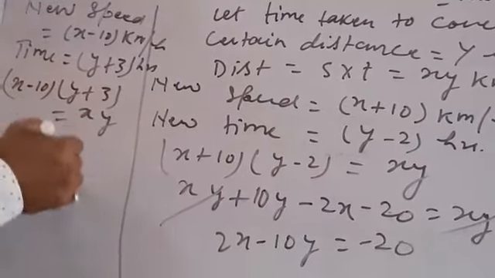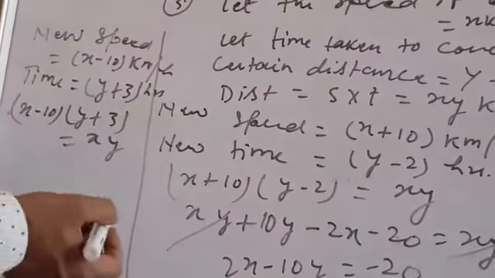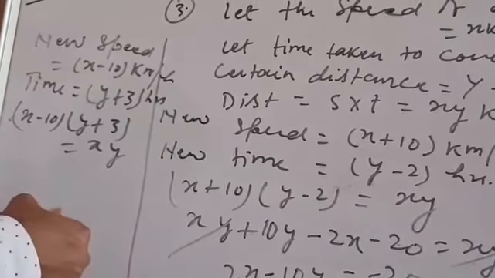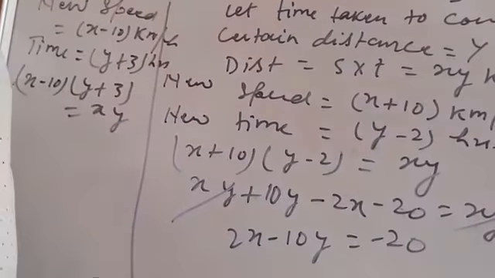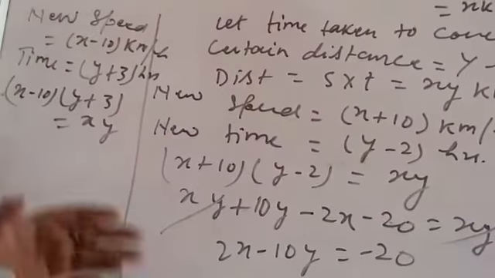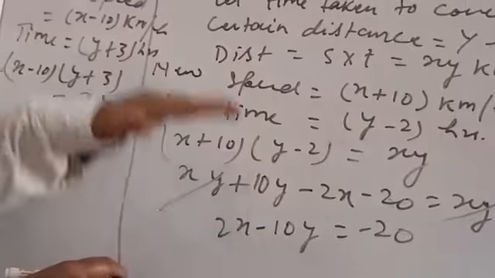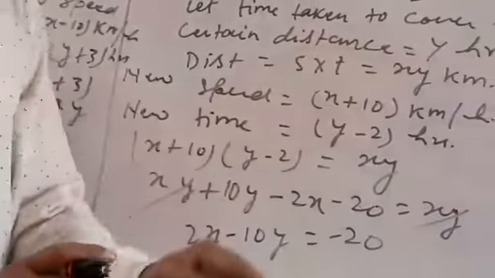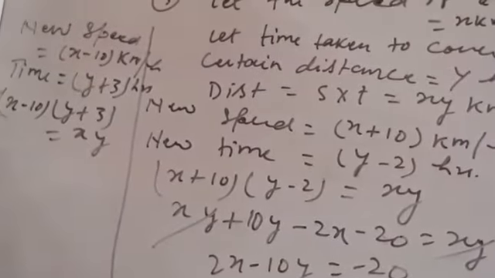If you solve this, you will have the next equation, and with the two situations, you can find out what you need, the distance covered by the train. So once you find the value of x and y, the distance we have is xy kilometers. So you will multiply both x and y, and you will have the answer.